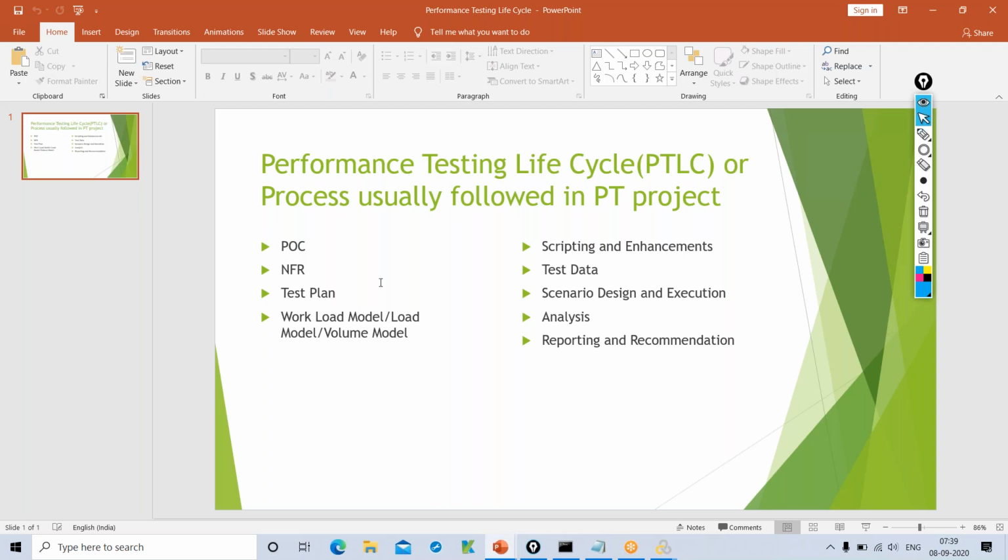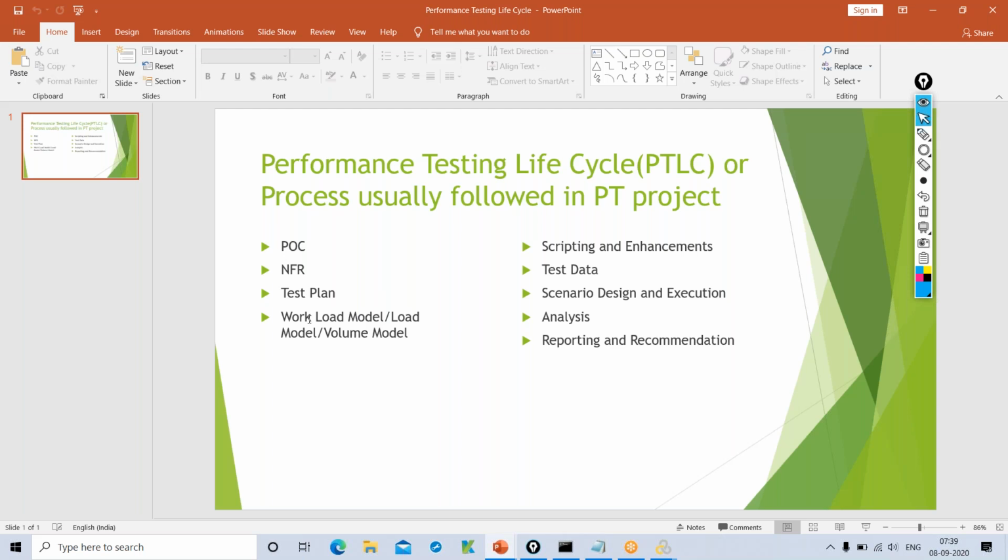Likewise, we have the same performance testing lifecycle as well. We will cover each and everything, right from POC, proof of concept, right from requirements gathering, till the reporting and documentation. The major thing in performance testing when compared to functional testing is identifying the bottlenecks.